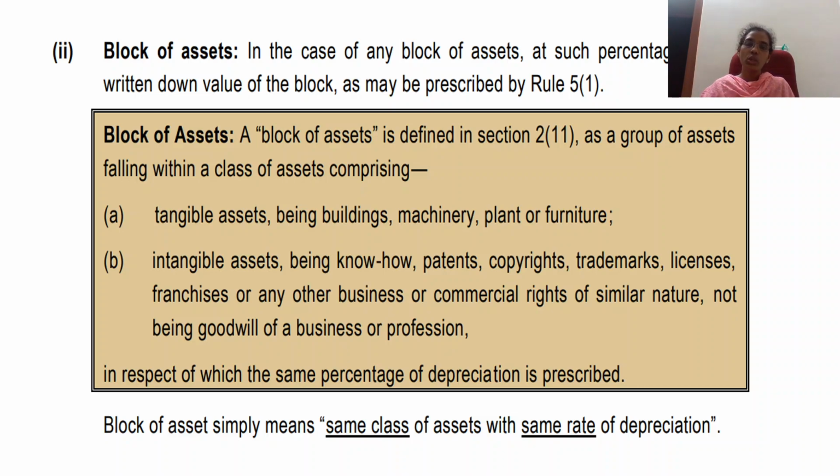So when these two conditions are not met, you cannot pool the asset into one block of asset and calculate depreciation. Yes, let us revise the concept. We have only two conditions to come under block of asset. First condition is that the asset should be of same nature, and the second condition is that the rate of depreciation that is charged on that asset should be same. Thank you.